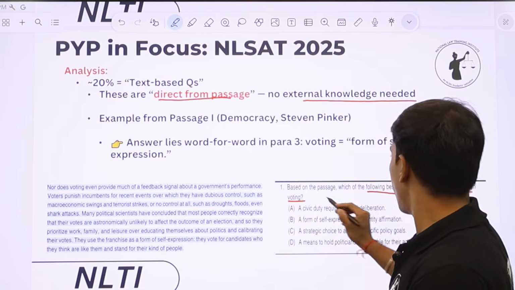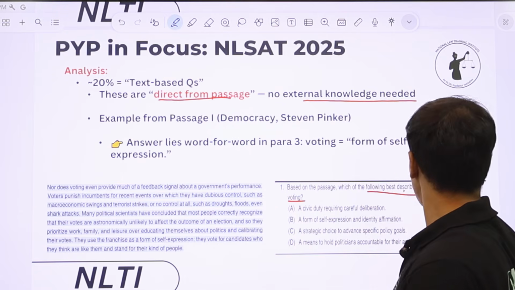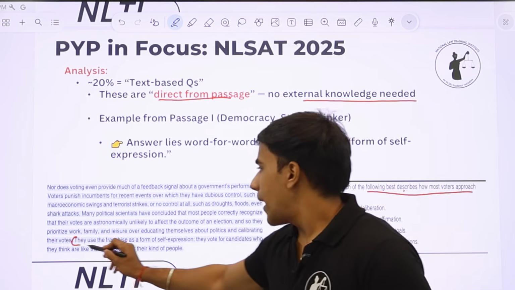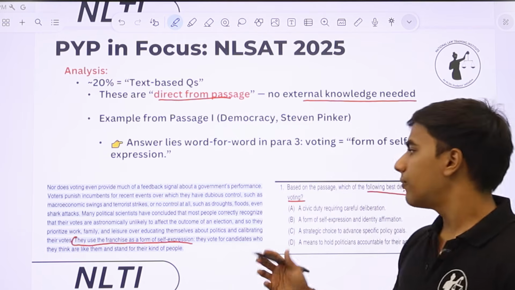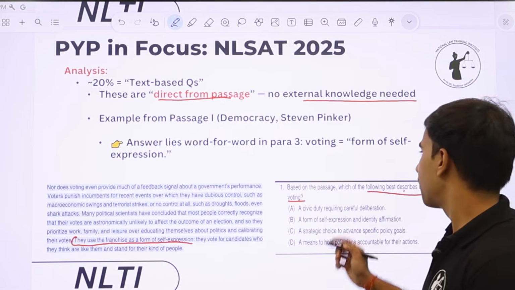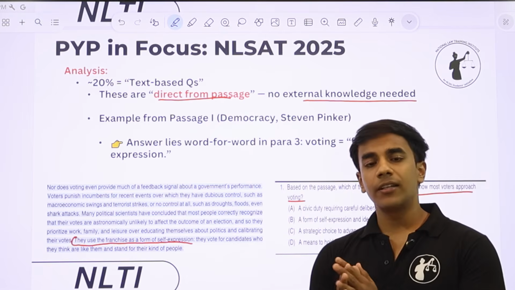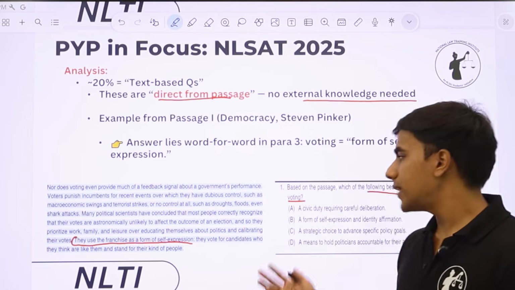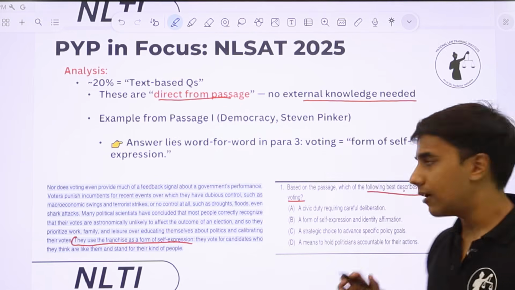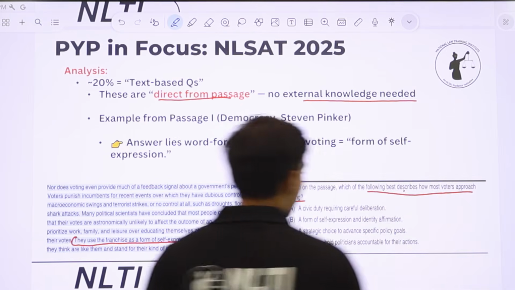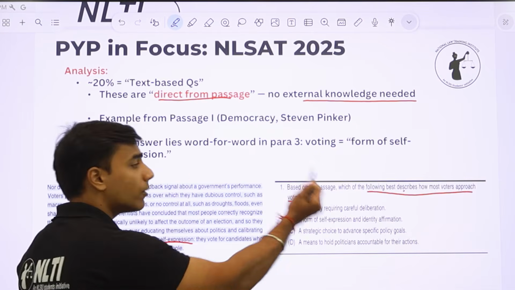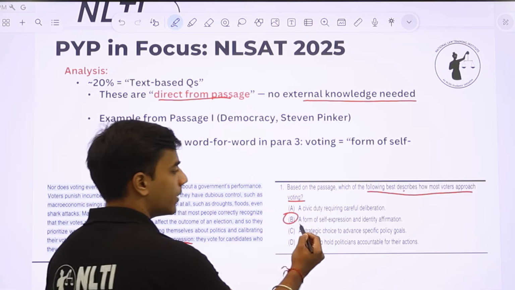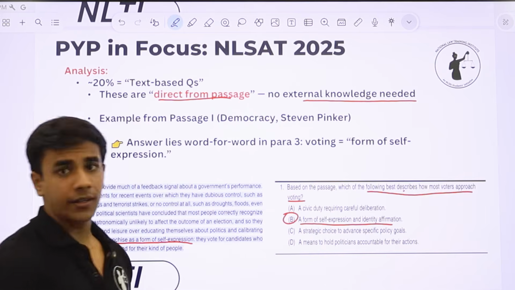And now, based on the passage, which of the following best describes how most voters approach voting? The answer is given directly in the passage. They use the franchise as a form of self-expression. So the answer is given directly in the passage that most voters approach voting as a form of self-expression, and the same is given in the answer options as well. You can see answer option B, a form of self-expression and identity affirmation.